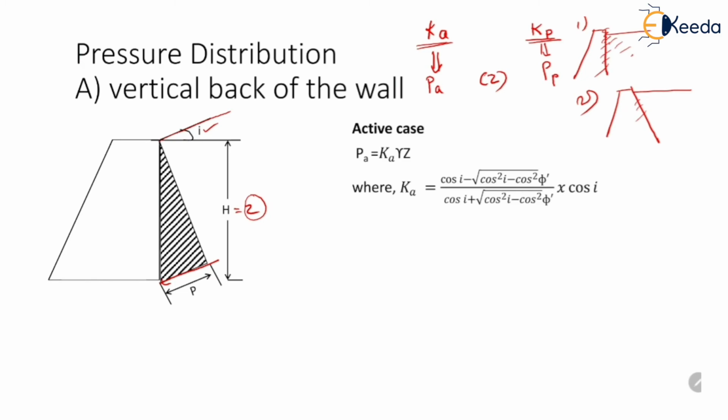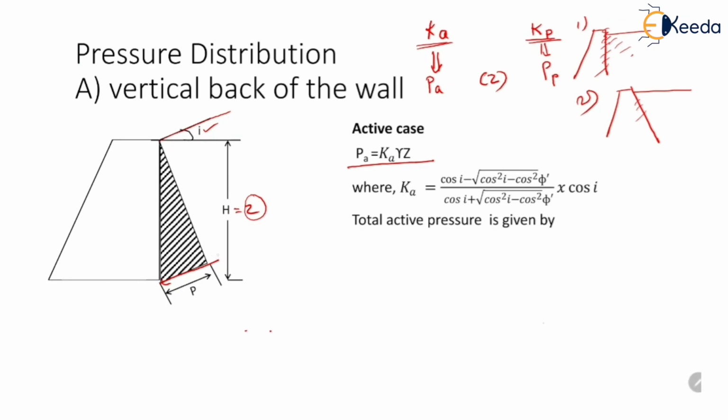The total pressure will be equal to the area of this pressure distribution diagram. So the total active pressure at the back of the retaining wall will be equal to the area of this pressure distribution diagram.